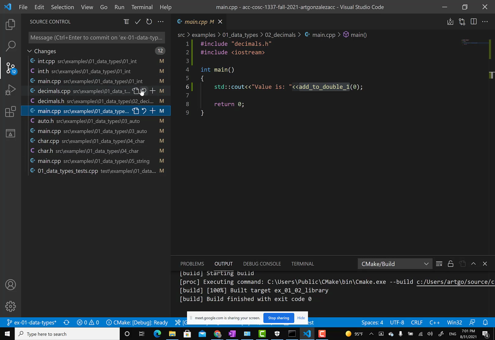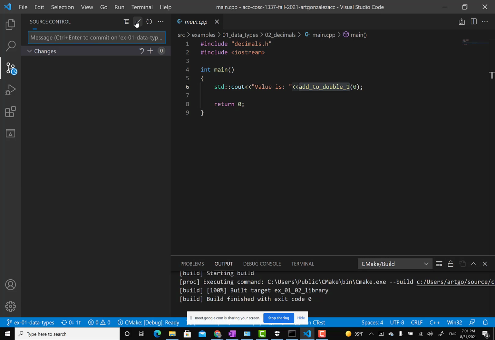So everything works. So now I can say, okay, this was data type examples and tests. And then if I do this, it's going to get all of these files listed, ready to be saved into my local GitHub, right? So I stage them, and then if I click on this check mark, commit, I've saved them to my local GitHub, not to the cloud. They're ready to be sent to the cloud, okay?